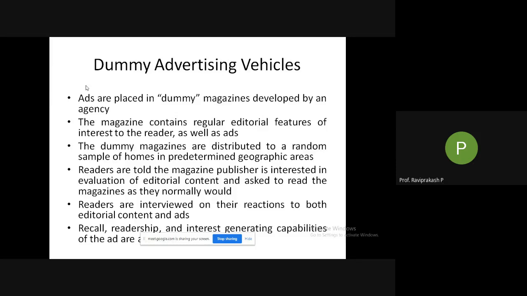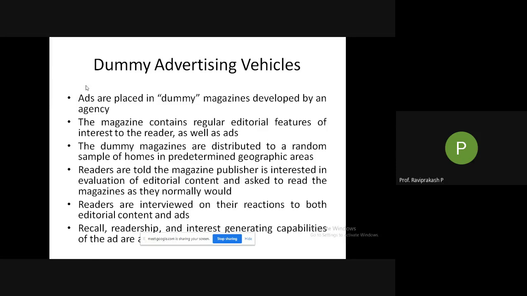Readers are told the magazine publisher is interested in evaluation of editorial content, and asked to read the magazines as they normally would. In the sense, we say we are interested in what is written, to evaluate what is written. Editorial in the sense what is written, basically a paragraph, a small short story people write, or a particular article on something. So people are told that a particular editor is very keen to know about the editorial. Then they'll be asked to read it the way they read normal magazines and other things.